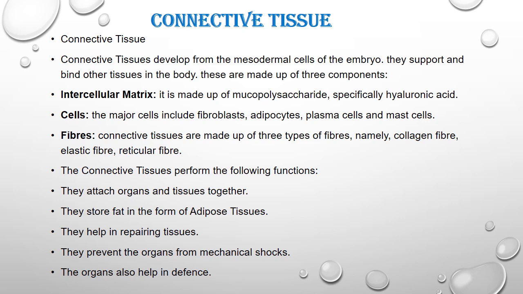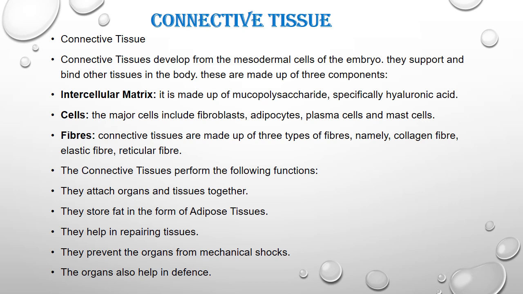Intercellular matrix. Intercellular matrix means the cytoplasm which is present outside the cell and in between two or three cells. That cytoplasm is called intercellular matrix. And this matrix is made from mucopolysaccharide, specifically hyaluronic acid. In this matrix, cells are present. Which cells?